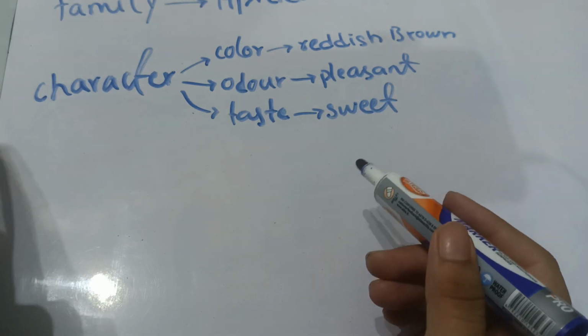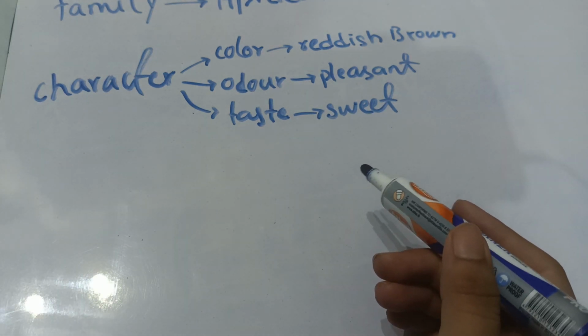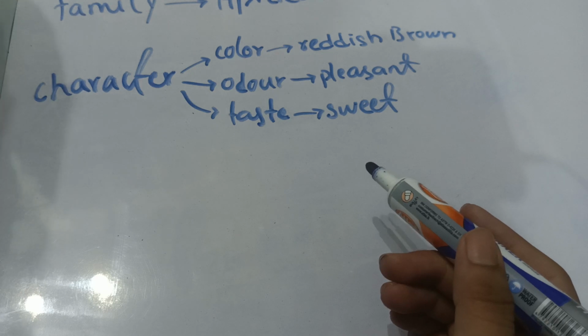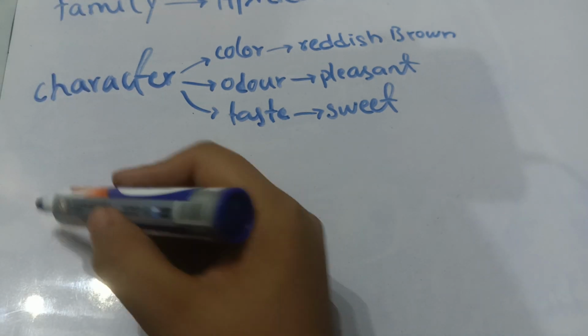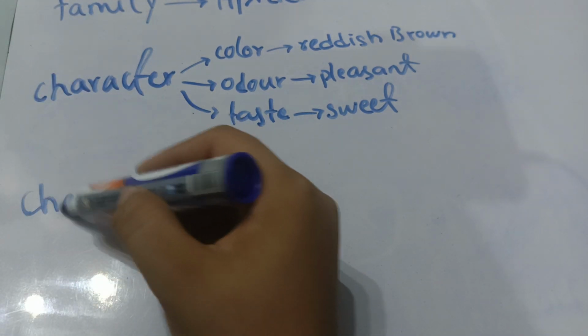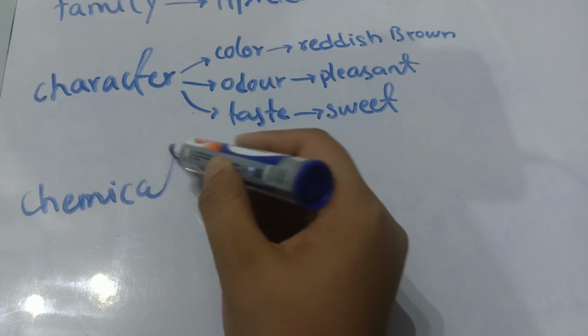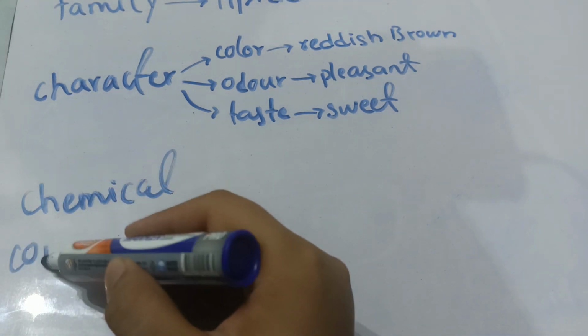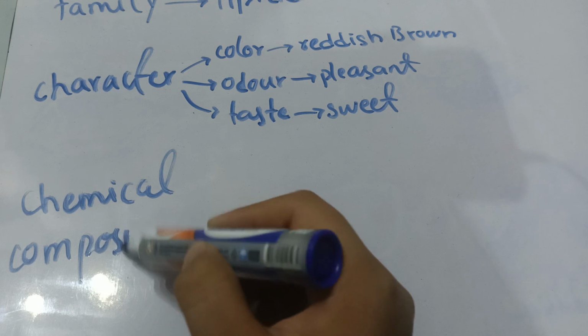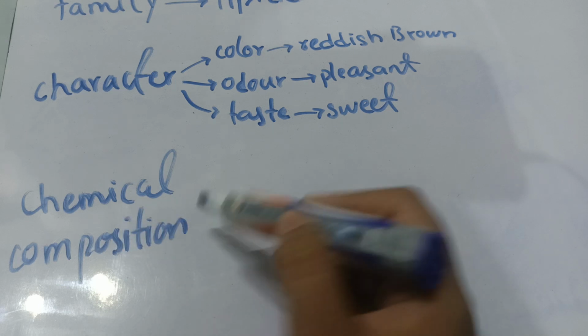So we have studied some characteristics, and next we will discuss the chemicals which are present in honey. The chemical composition: it is composed of many good chemicals.